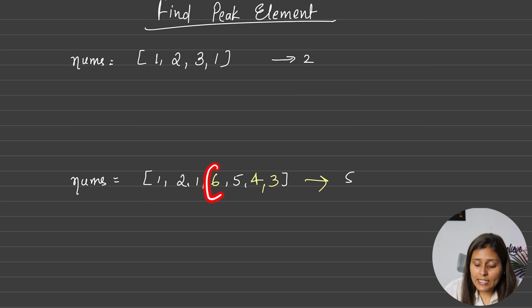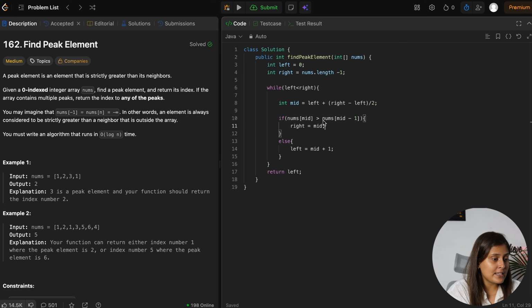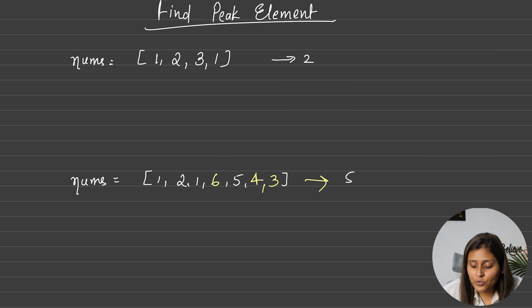So definitely, what we'll do is compare this with mid minus 1 now, because if this 6 is greater than mid minus 1, I am saying we will find the peak element either at the same mid or anything towards its right. So can I write here, if nums of mid is greater than nums of mid minus 1? If that is the case, the answer can be at exactly mid or anything towards the right. Means we have to shift towards the right side.